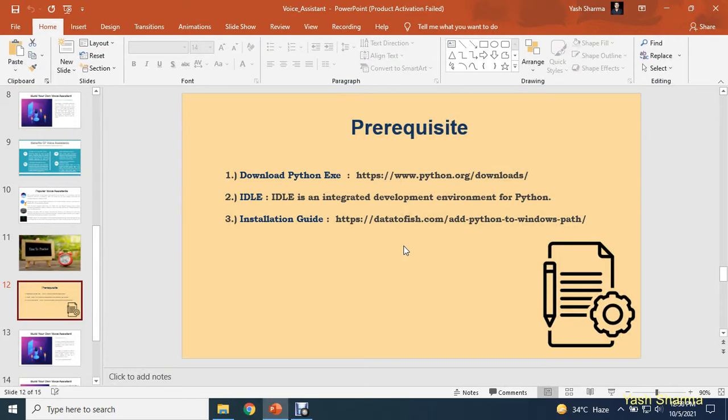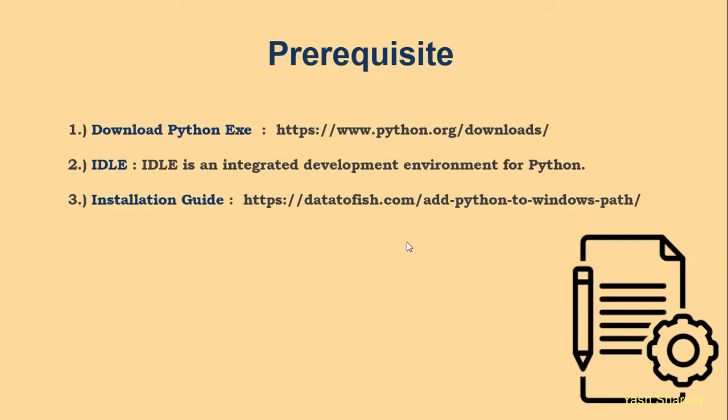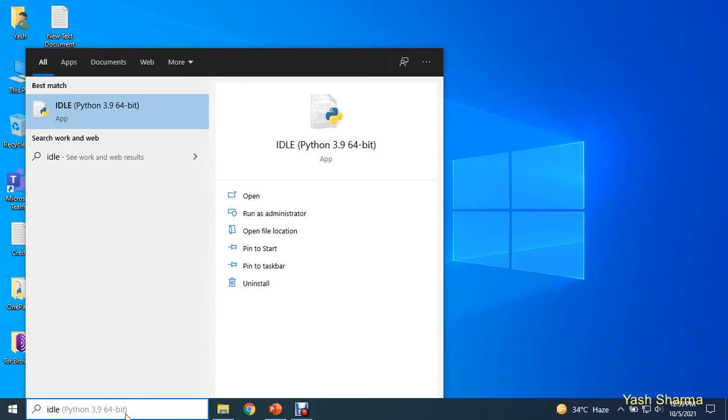Now once you have Python, we are going to use IDLE as well. In order to write our Python program to build our own voice assistant, we are going to use this editor, IDLE. IDLE is an integrated development environment for Python in which you can write your Python programs. And how can you find this IDLE? It's very easy. Go here, type here to search, and type IDLE. Guys, we are going to use this IDE in order to write our Python program.